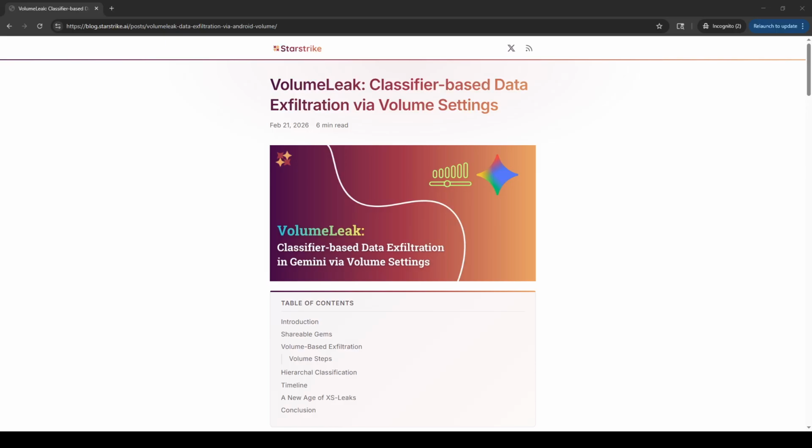Research review. So I'm interested in this one. I'm a little bit late to it because I was busy and I got sick, but VolumeLeak, classifier-based data exfiltration via volume settings. What?